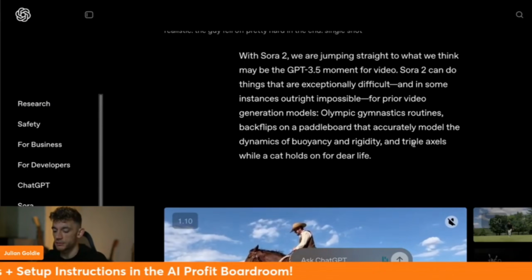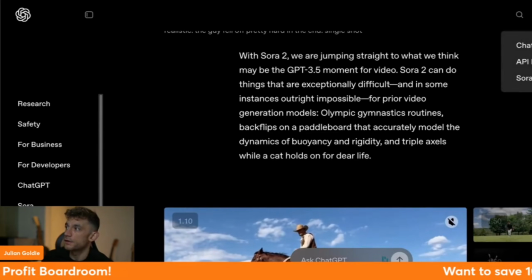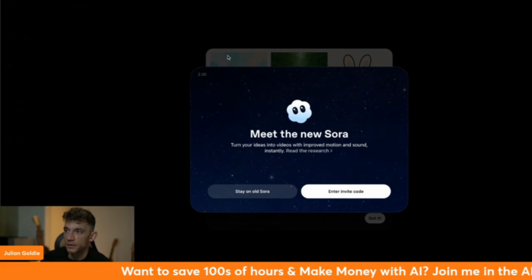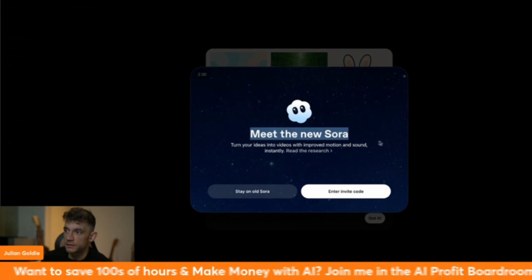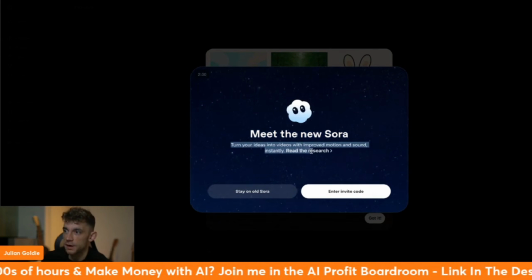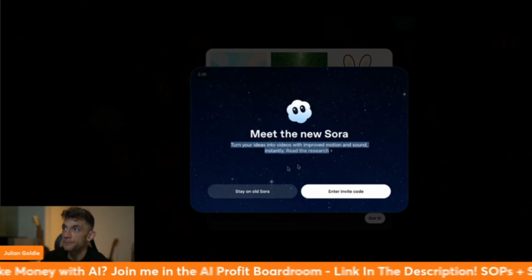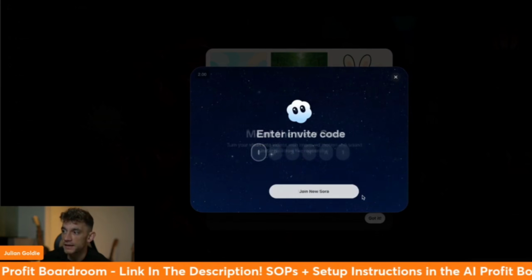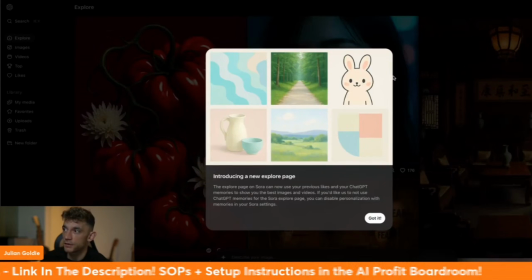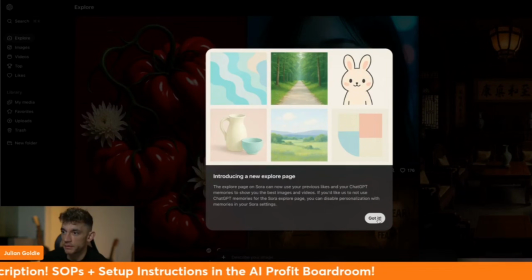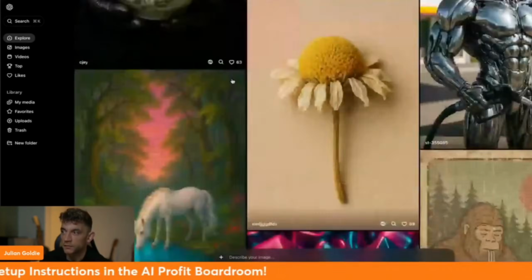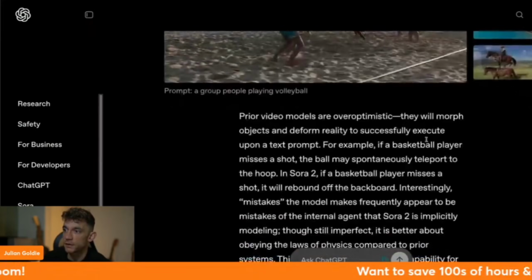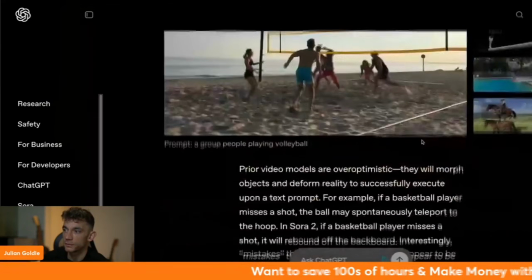So if you go into ChatGPT, or if you go to log in, and we go to Sora, you can see I've got access to Sora, and then you've got an option, right? It says, meet the new Sora, turn your ideas into videos with improved motion, blah, blah, blah. And then you can stay on the old Sora, or you can enter an invite code. Now, I actually don't have an invite code, so I can't try it myself. I've only got access to the old Sora, like you can see. There's no access directly to the new Sora.